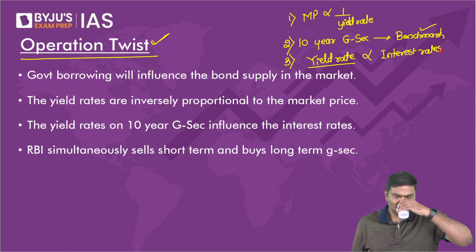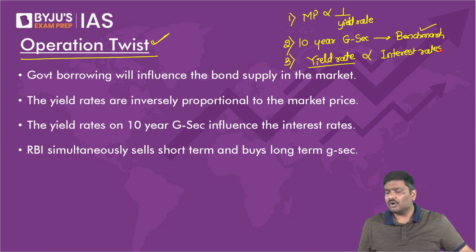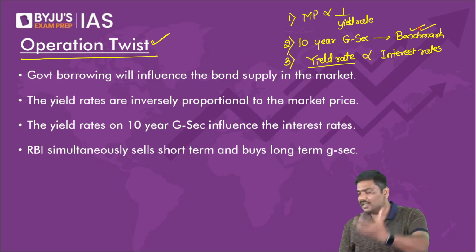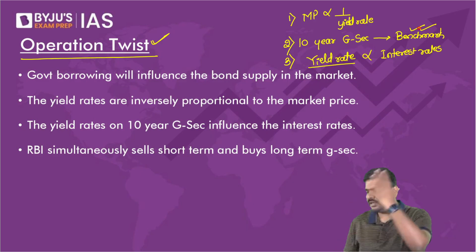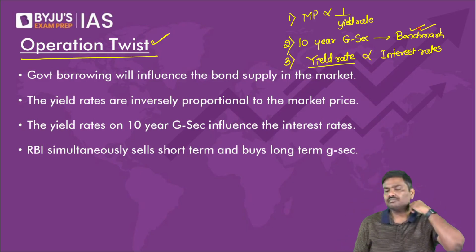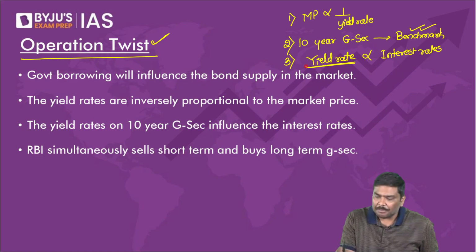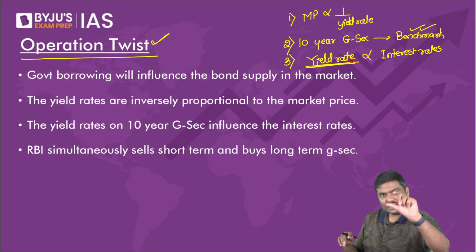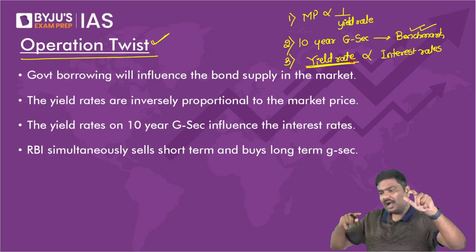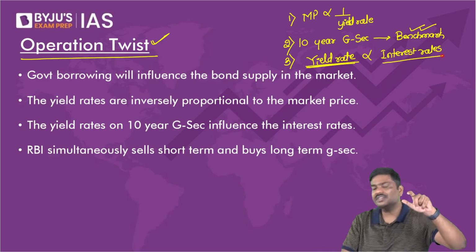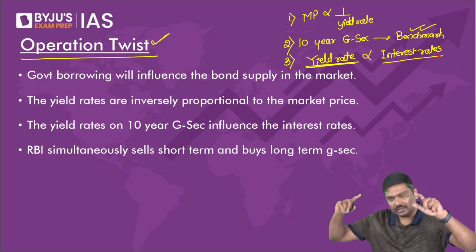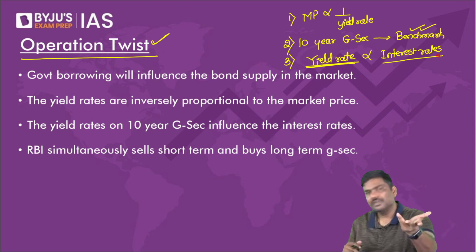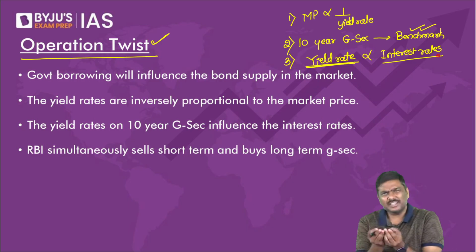I'll repeat the statement. If the yield rate on the benchmark changes, what is a benchmark? The 10-year government security is called a benchmark instrument, a benchmark bond in the market. So if the yield rate on the benchmark changes, the whole market will realize the yield rate on a standard security is changing. Automatically, what will happen to other interest rates in the market? Other interest rates in the market will change. The market, in simple terms, will follow the benchmark. Does it make sense to you? A benchmark is nothing but a standard.